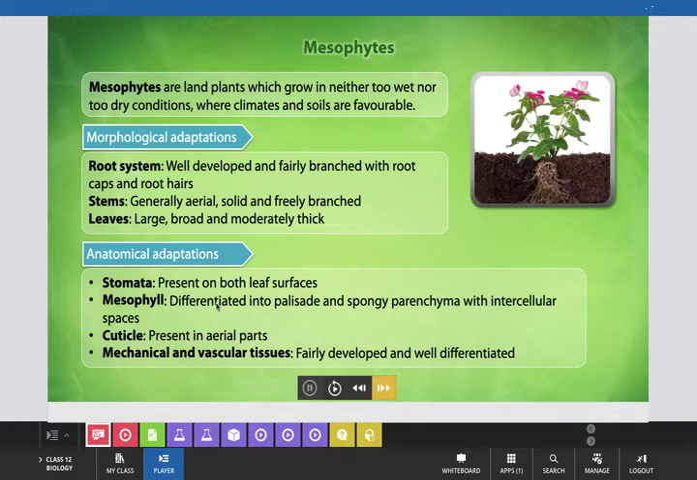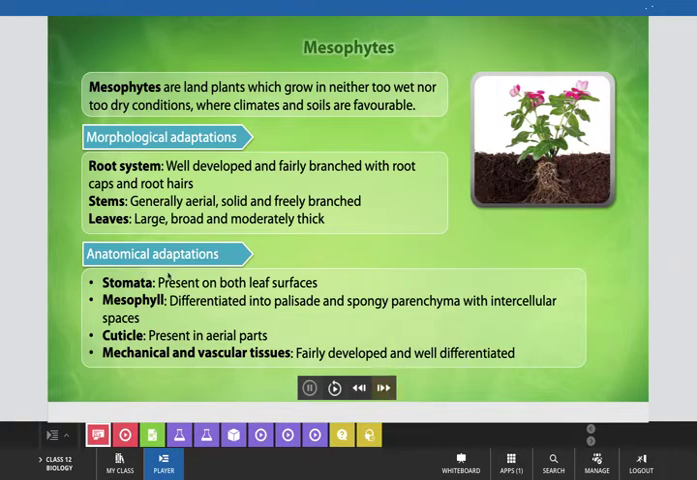Now, see here the third category of plant adaptation, which are known as mesophytes. Mesophytes are land plants which grow in neither too wet nor too dry conditions, where climates and soils are favorable. Here you can see the morphological adaptation of mesophytes in their root system, well developed and fairly branched with root caps and root hairs. Stems are generally aerial, solid and freely branched. Leaves in such type of plants are large, broad and moderately thick.